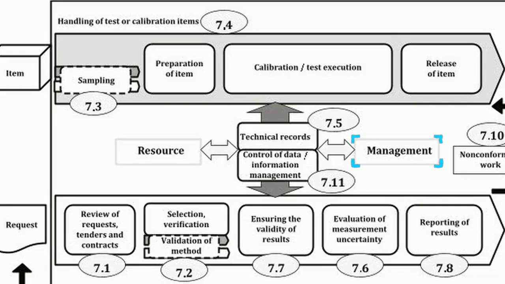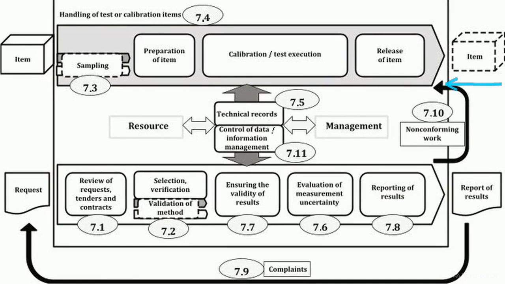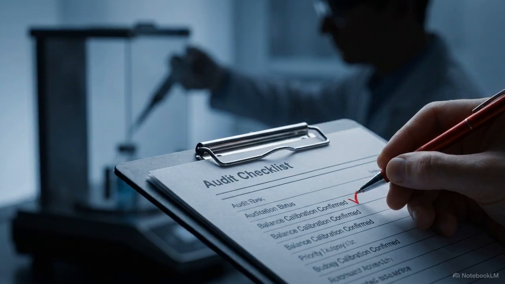Under this system, a true ISO 17025 lab acts as a self-correcting organism. It actively tracks non-conforming work and investigates customer complaints, routing that feedback directly into the operational pipeline. A single, simple test result is actually the final output of a massive interconnected architecture of quality control. This architecture is built to evolve. The management system requires laboratories to continually address risks and opportunities through planned internal audits and rigorous corrective actions.